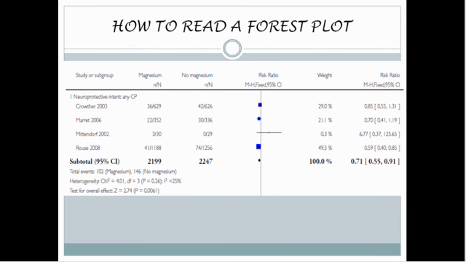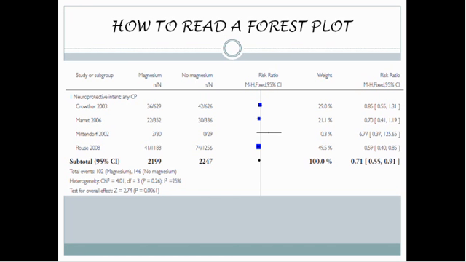Let us look at this forest plot of the studies evaluating the efficacy of magnesium sulfate given antenatally to prevent cerebral palsy in infants. Each study is represented by a line. We can see that there are 4 studies in this meta-analysis. The names of the individual studies and the year of publication are indicated on the left.